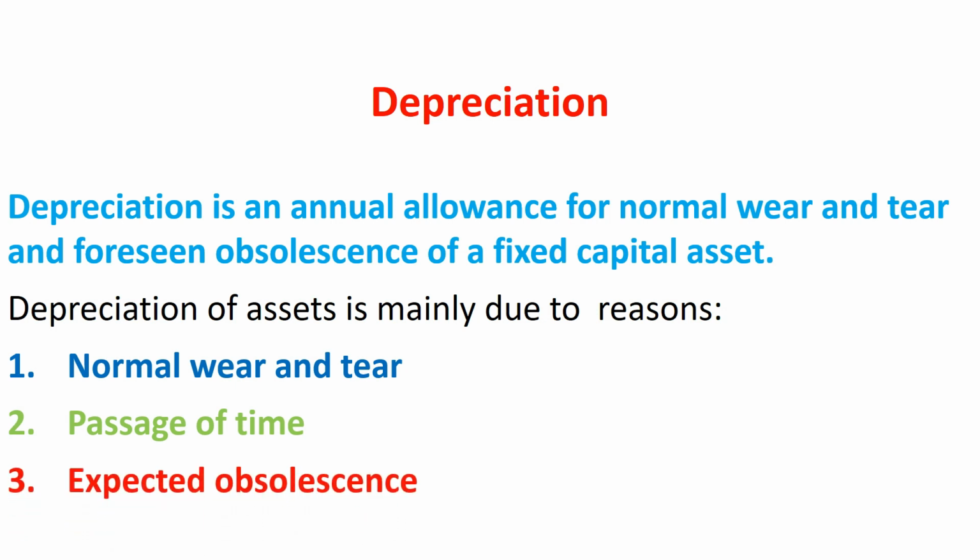Third, expected obsolescence. Value of fixed assets also decreases due to change in technology or change in demand for goods and services. Depreciation does not take into account unexpected or unseen obsolescence or sudden destruction of capital, as can happen with natural calamities, thefts, accidents or other circumstances. This is called capital loss.